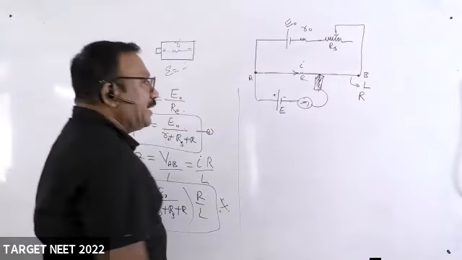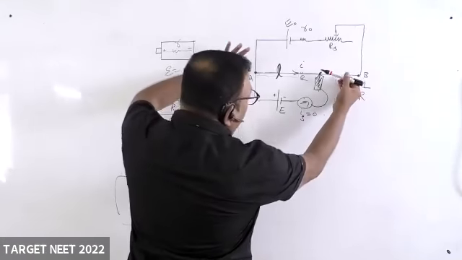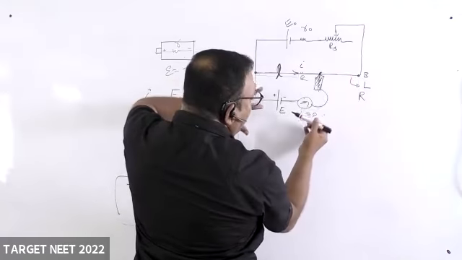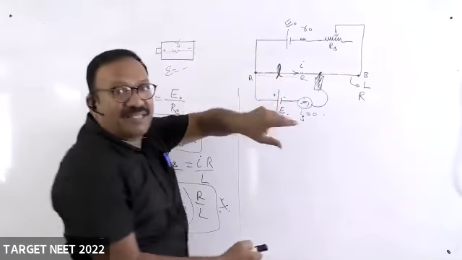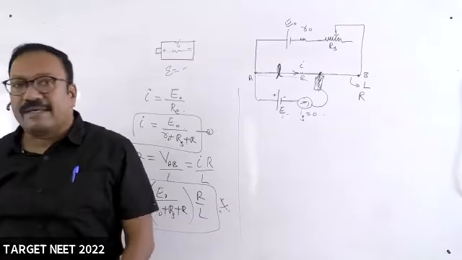At a particular point, the current in the galvanometer is 0. Then that is called the balancing length, small l. So what happened here? Why has the current in this galvanometer become 0? Because the potential difference across this wire balances the potential across this battery. Therefore, the potential difference across this wire is equal to the potential difference across the terminals of this battery. Hence, the EMF of this battery is equal to the potential difference across this wire. That is why it is balanced there.